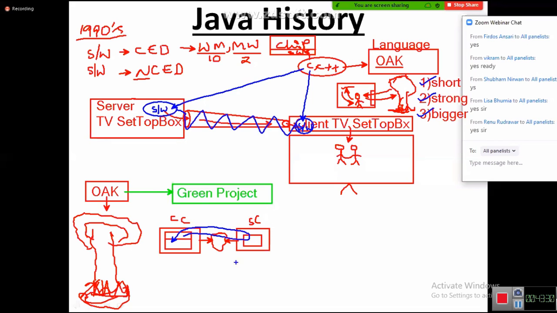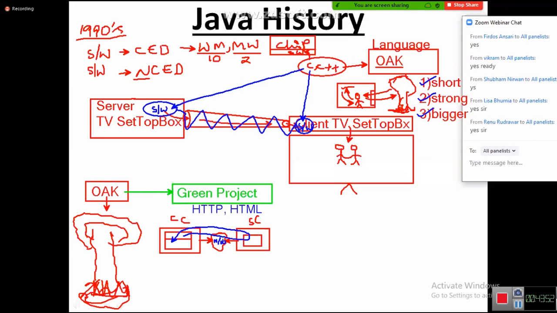Are you catching my point? In order to develop this network, in order to share this content, they used two things. Number one, HTTP, and HTML. HTTP is the protocol. Whenever multiple people come onto the road, there is a rule, right?